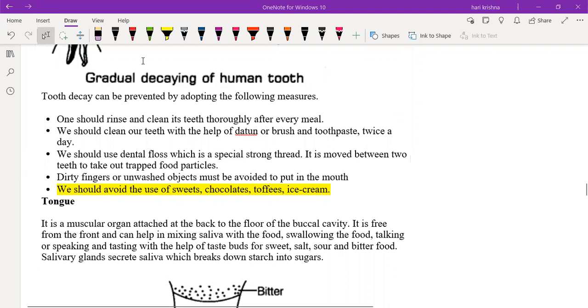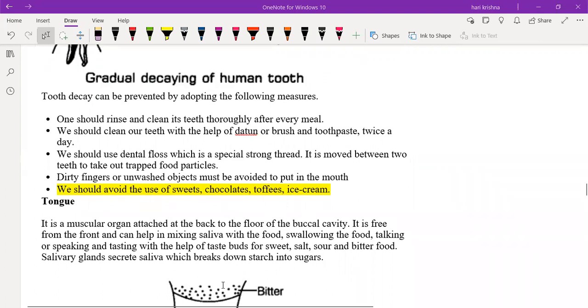Okay? Sir, you're on mute. Yes, sir. Sorry. So to decrease the acid content in the mouth itself, we have to brush twice a day. The next one, what is the second point? We should clean our teeth with the help of a brush and toothpaste twice a day. Okay, finished, right? What about the third point?